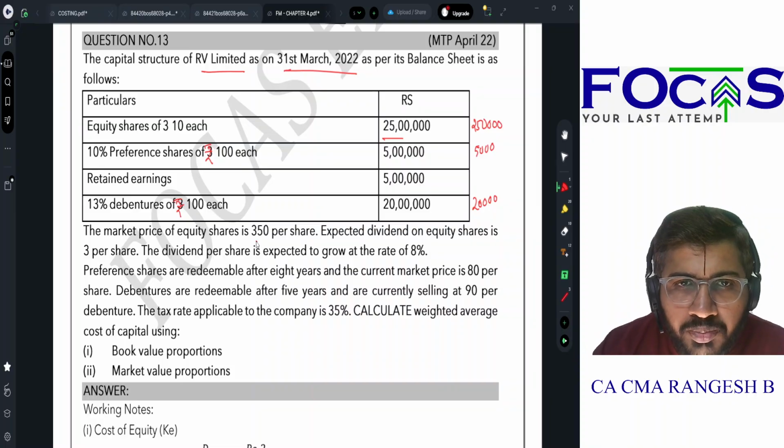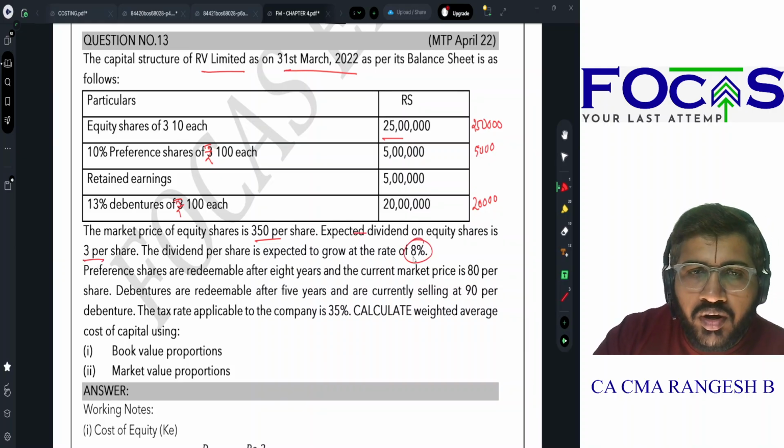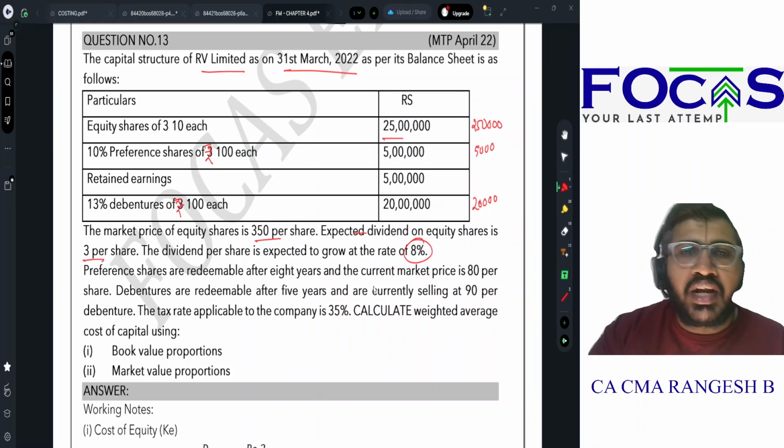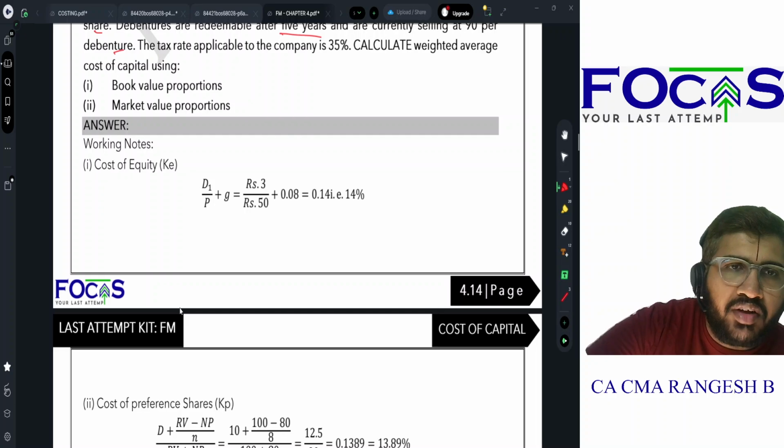Market price of equity is rupees 350 per share. Expected dividend is rupees 3 per share. Dividend is expected to grow at 8%. Preference shares are redeemable after 8 years and the current market price is 80 per share. Debentures are redeemable after 5 years and currently selling at 90 per debenture. The tax rate applicable is 35%. Calculate WACC using book value and market value proportions.